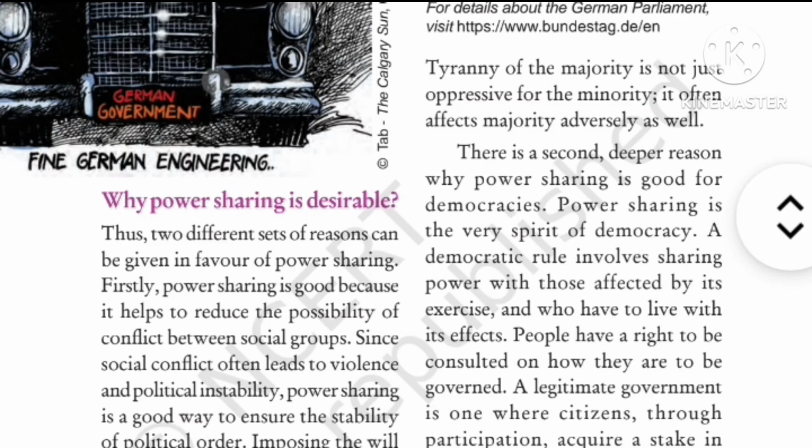The third point is that imposing the will of the majority community over the others may look like an attractive option in the short run, but in the long run, it undermines the unity of the nation, right? So if you want to maintain the unity of the country, if you want to keep people together, then you have to share the power among various ethnic groups or the various states of the country.